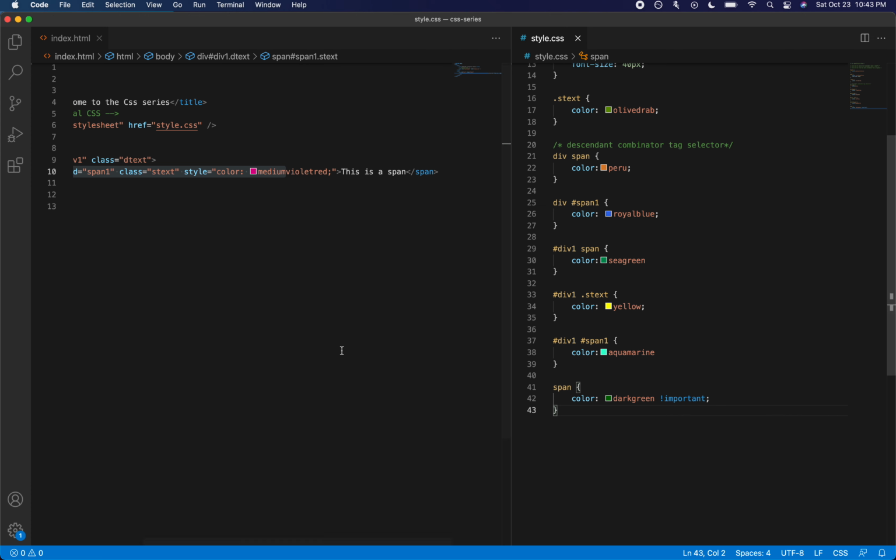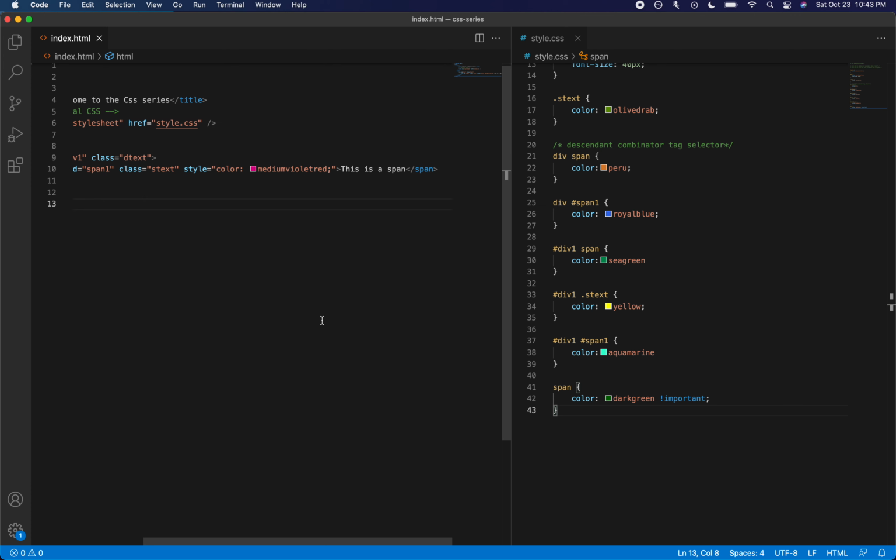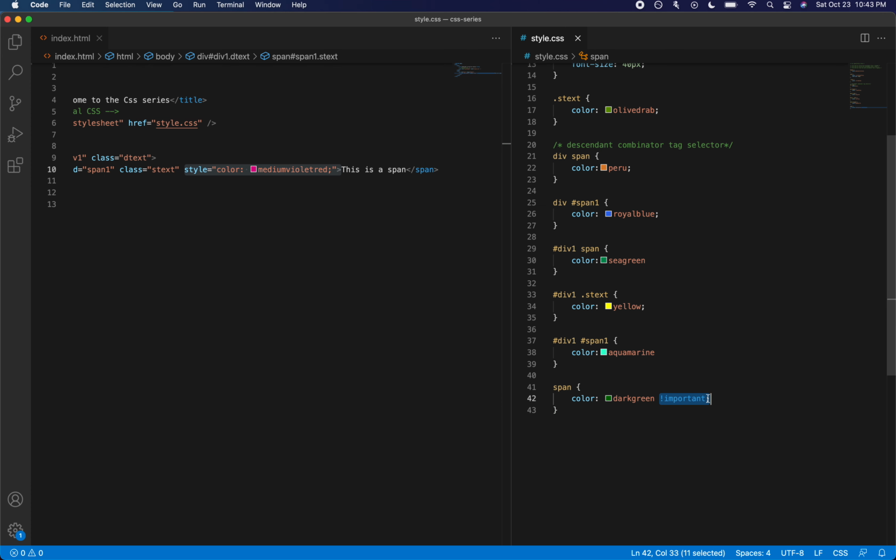Having said that, we should try to avoid using inline styles and the keyword exclamation important as much as possible. We shouldn't try to use that while styling our CSS, and we should restrict ourselves to add CSS only from one source following the specificity rules, which is from the external style sheet.